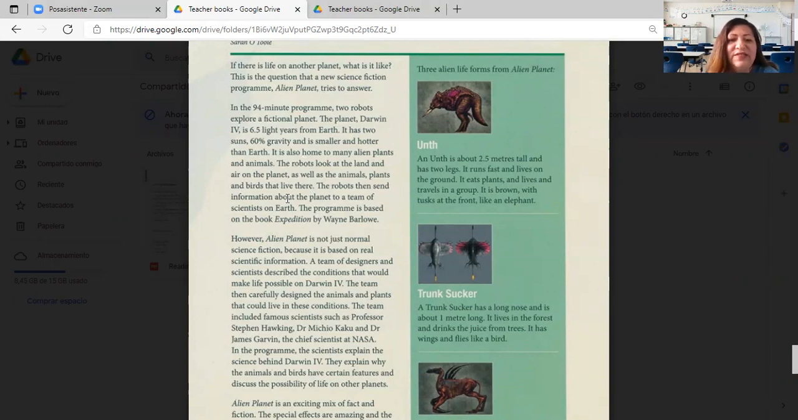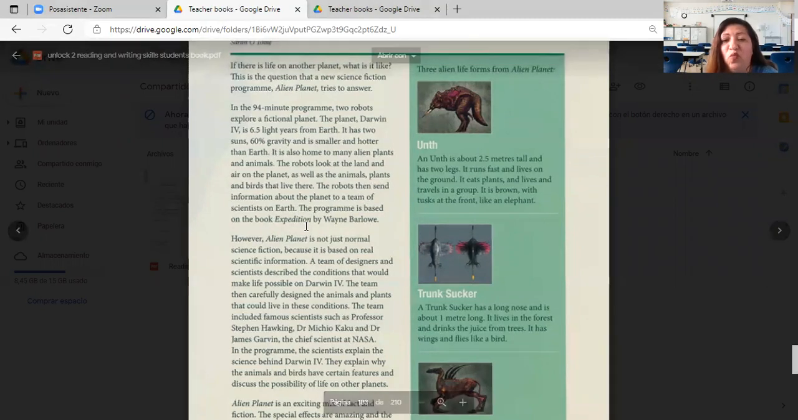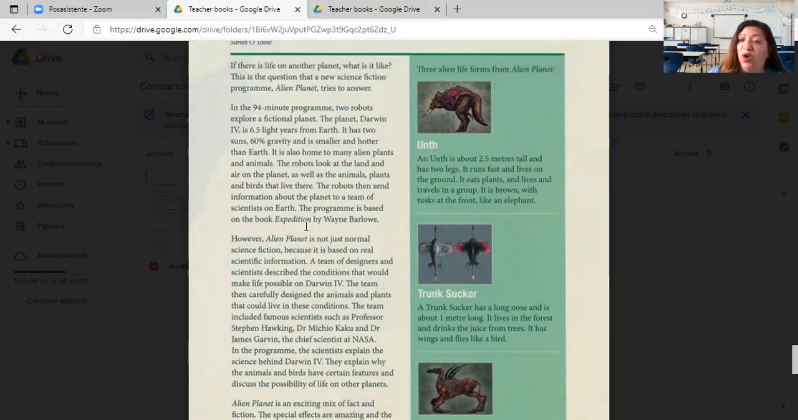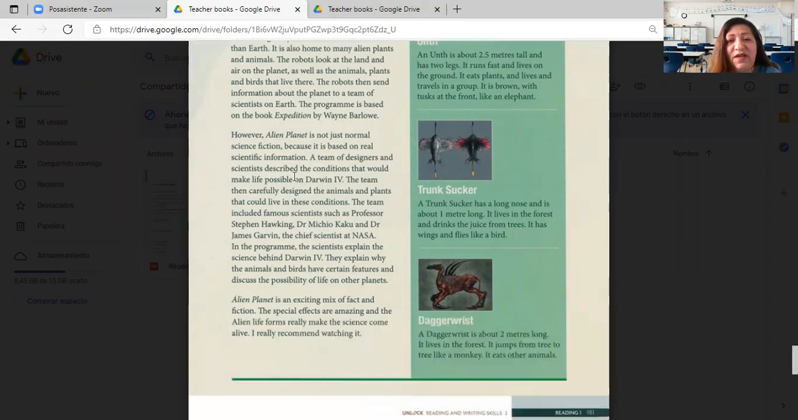The robots then send information about the planet to a team of scientists on Earth. The program is based on the book Expedition by Wayne Barlow. Okay, this program was based on a book, right? And the book is called Expedition. However, Alien Planet is not just normal science fiction because it is based on real scientific information. It's not only science fiction, they had investigated. So they have parts that are really facts, right? They have information, they are really facts. They are not just part of the science fiction program.